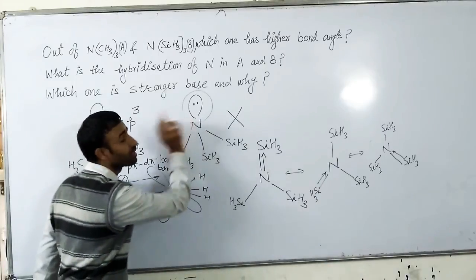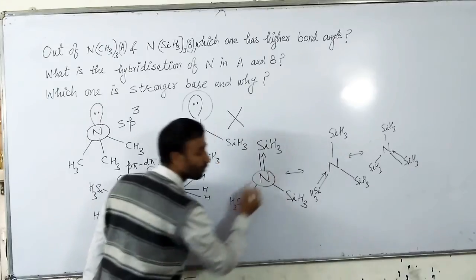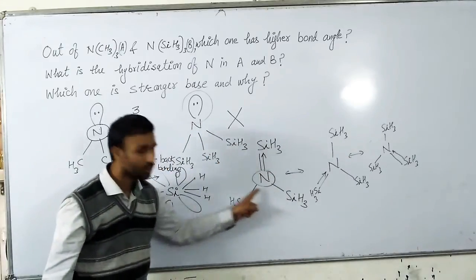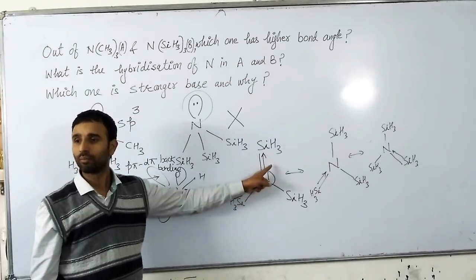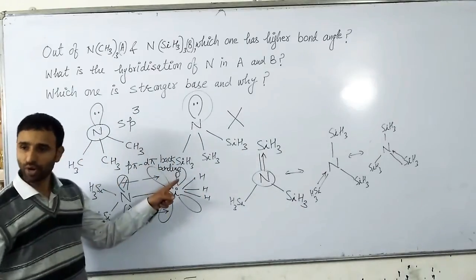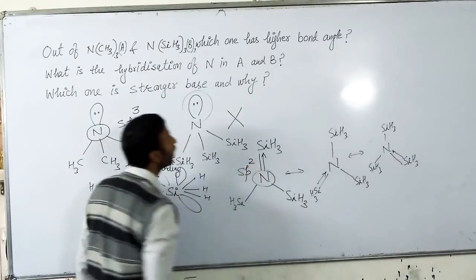So this lone pair is unhybridized. So what is the hybridization of nitrogen now? sp2, because it has 3 sigma bonds and 1 pi bond. So due to p pi d pi back bonding, nitrogen is sp2 hybridized.